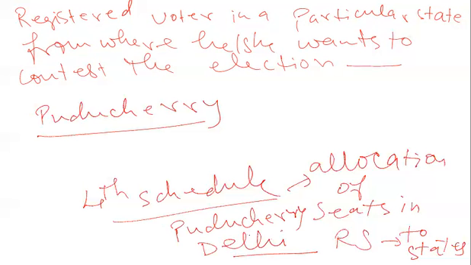Puducherry and Delhi have seats in the Rajya Sabha. Why only these two union territories? Not other union territories. Why only Delhi and Puducherry? Tell me.